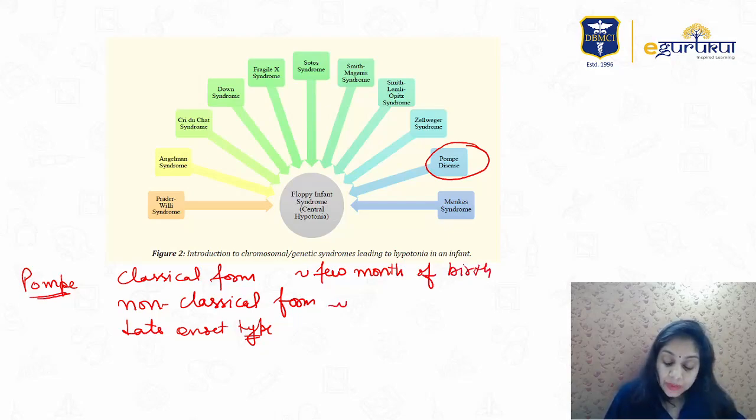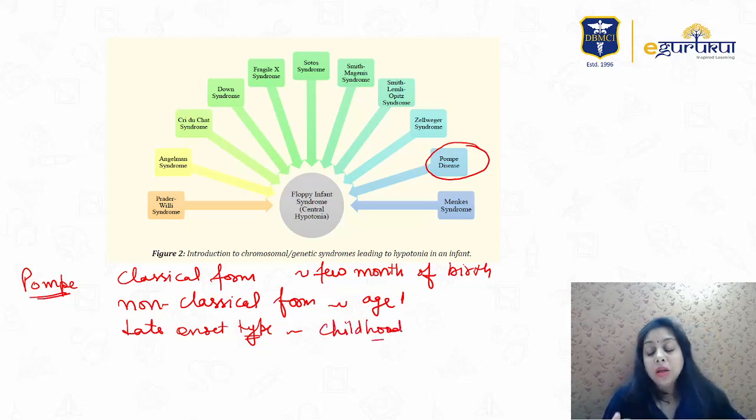Non-classical usually appears by age 1, right? And late onset type does not become apparent until childhood, right? In all the cases, the patient has breathing issues, myopathy, hypotonia, hepatomegaly, heart defects, enlarged liver. Okay, so these are seen in the patients.